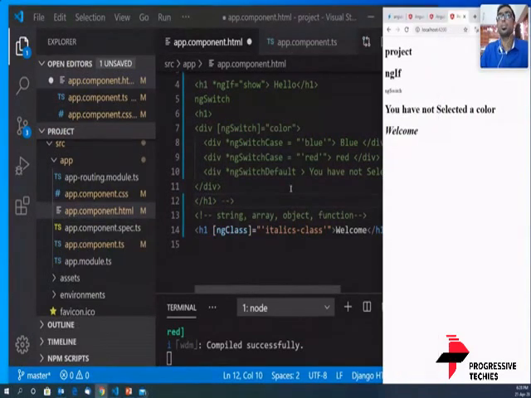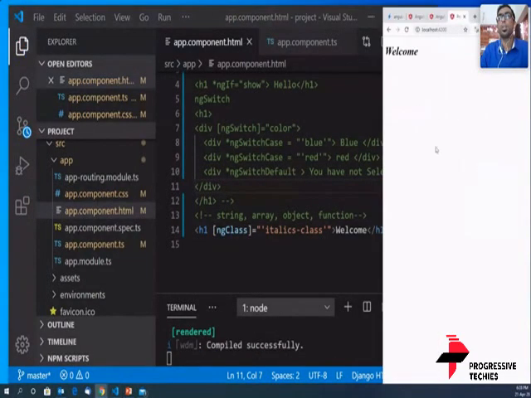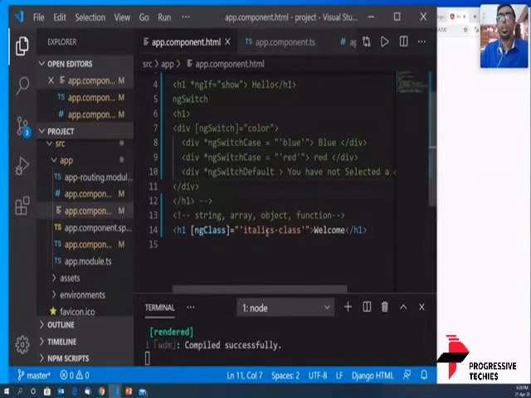Save it. We see only welcome. So there is only one class that has been applied now. Now in the case where I need more than one class to be attached to it, so I have the bold class also.